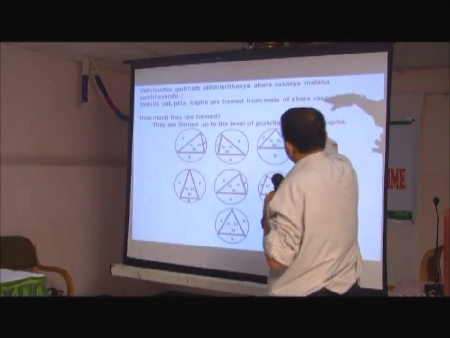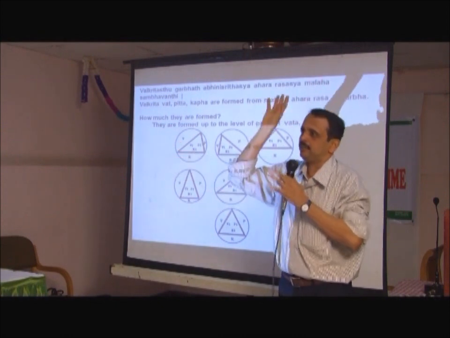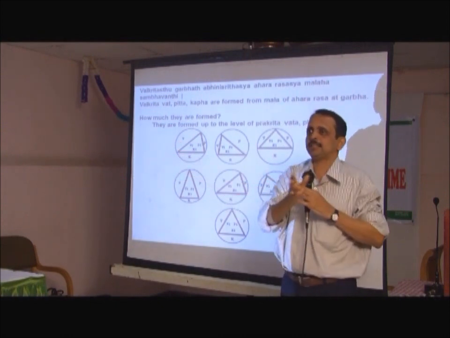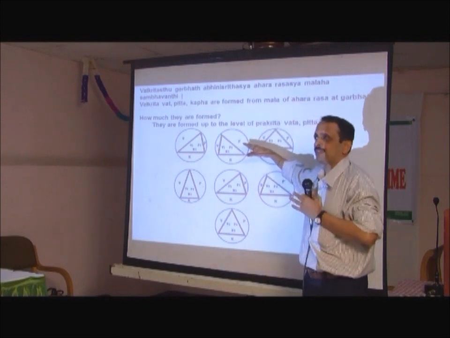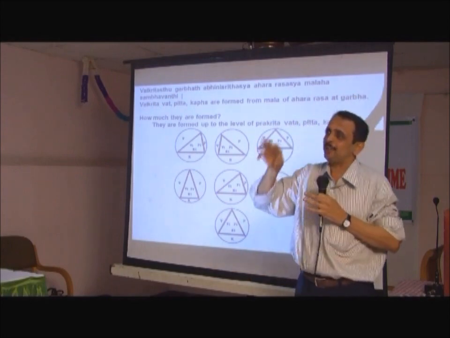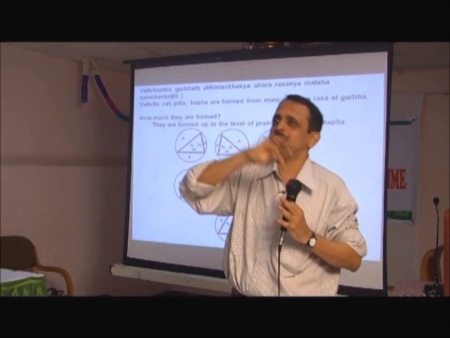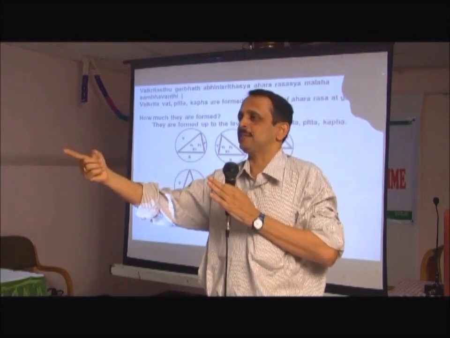In a given individual, it is not standard. Some person may have more Vata, so he should have some more Vaikrita Vata. A Pitta person will have more Pitta, so his Vaikrita Pitta also will be more. A Kapha Prakriti will have more Kapha. Dvidosha, Sannipata: according to the given Prakriti, he will have Vaikrita Vata Pitta Kapha. That should be Sama to Prakrita Vata Pitta Kapha.